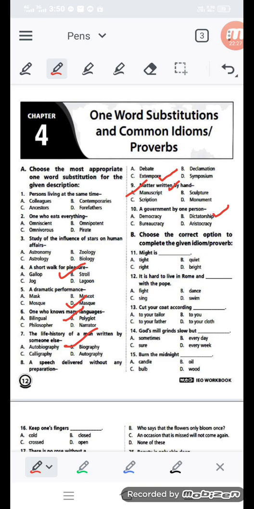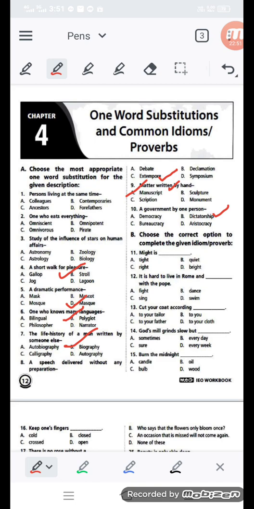Like here, one word substitution and common idioms and proverbs are also given. So you have to consolidate your preparation by reading some grammar books where you will get idioms and proverbs. Sometimes it would be easy to match with these options if you have some stock of words. Like Might is.